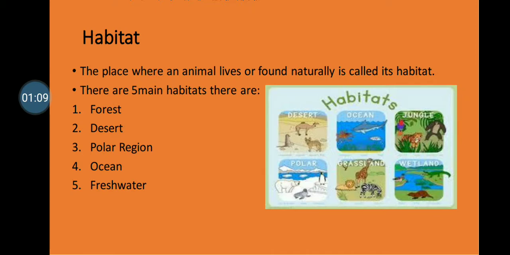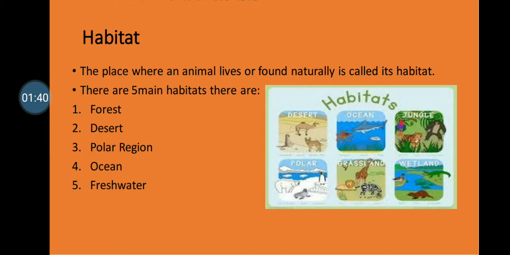The first one is the habitat. Children, let me explain the meaning of habitat with an example. Where does the fish live? Yes, it lives in the water. What happens if we take the fish out of the water? Obviously, it will die, na? So, the place where the fish lives is water. So, the water becomes the habitat for the fish.